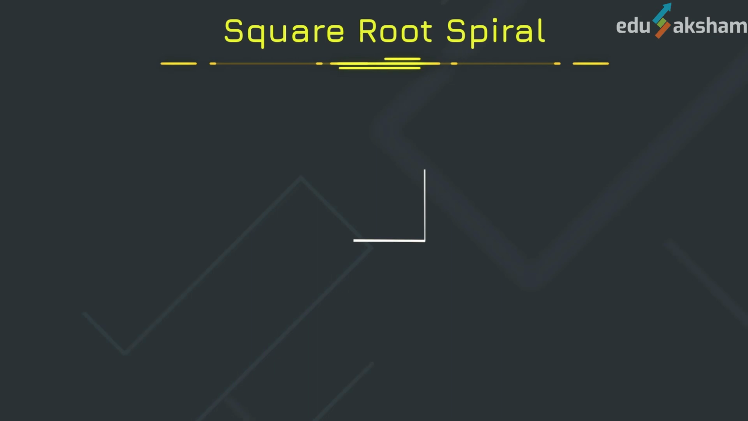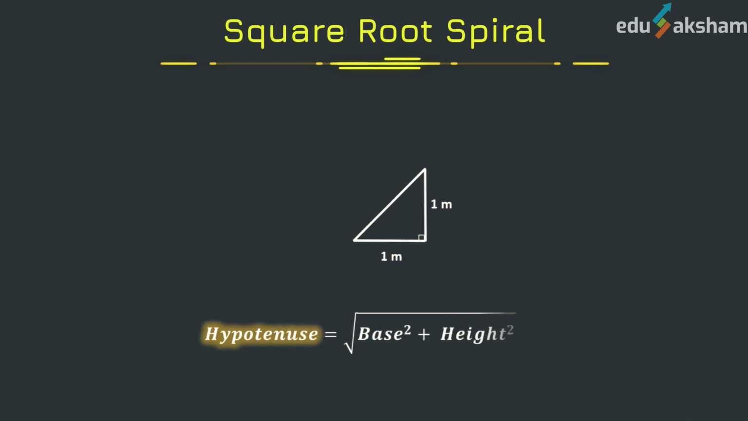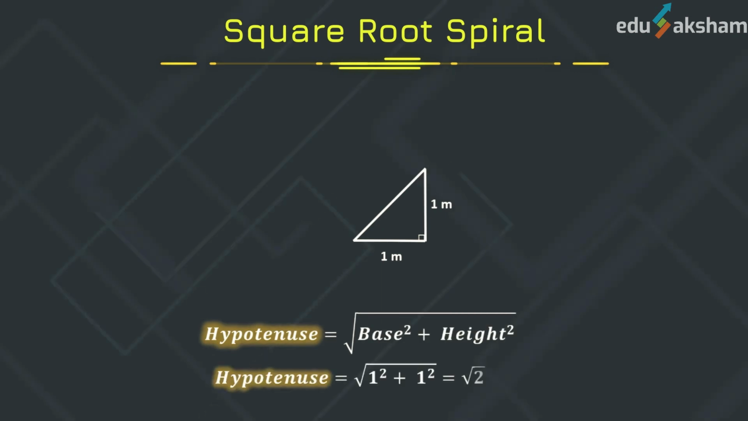Suppose you take two perpendicular arms of 1 meter each and you want to draw a hypotenuse. So what will be the length of the hypotenuse? You will find it using the Pythagoras theorem. That will be √(1 square plus 1 square), which is equal to √2. So we get the hypotenuse as √2.